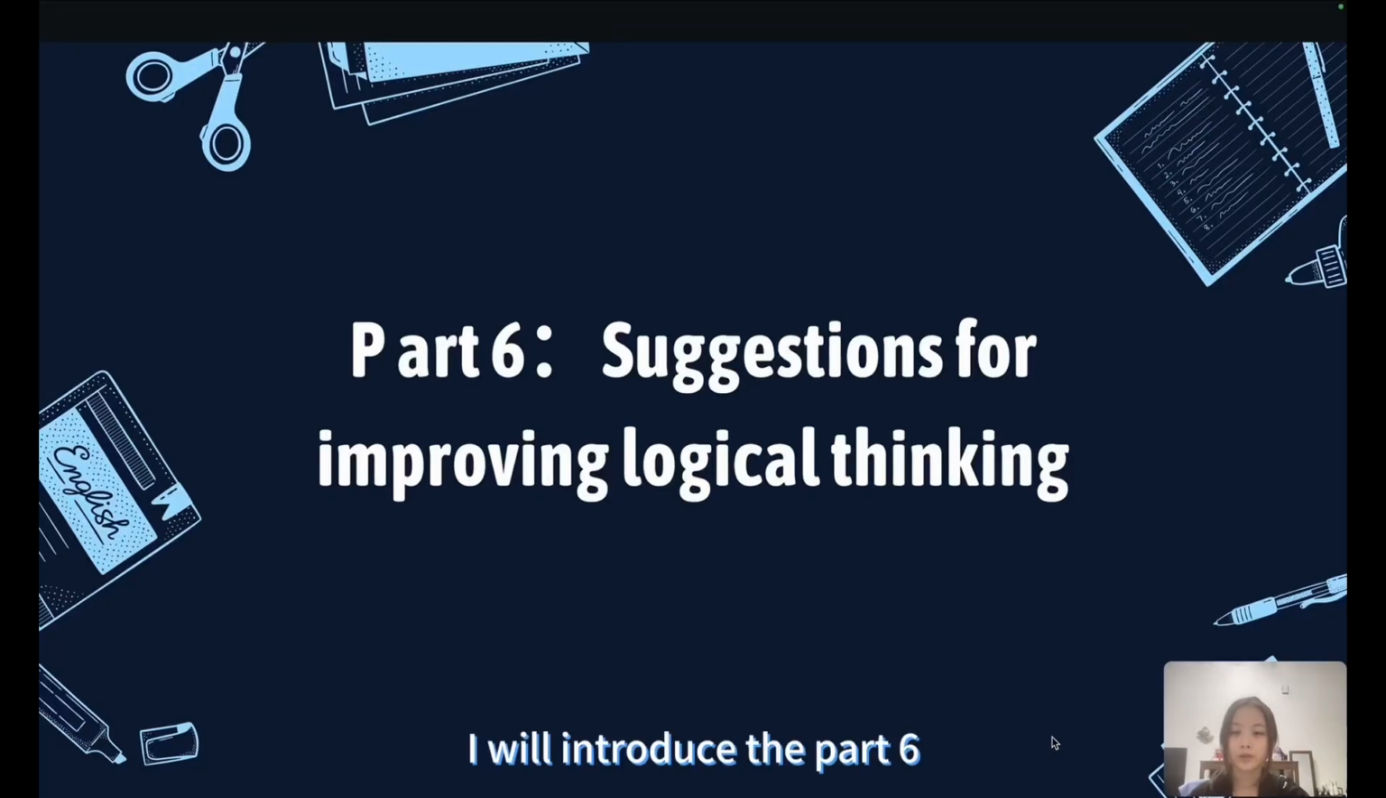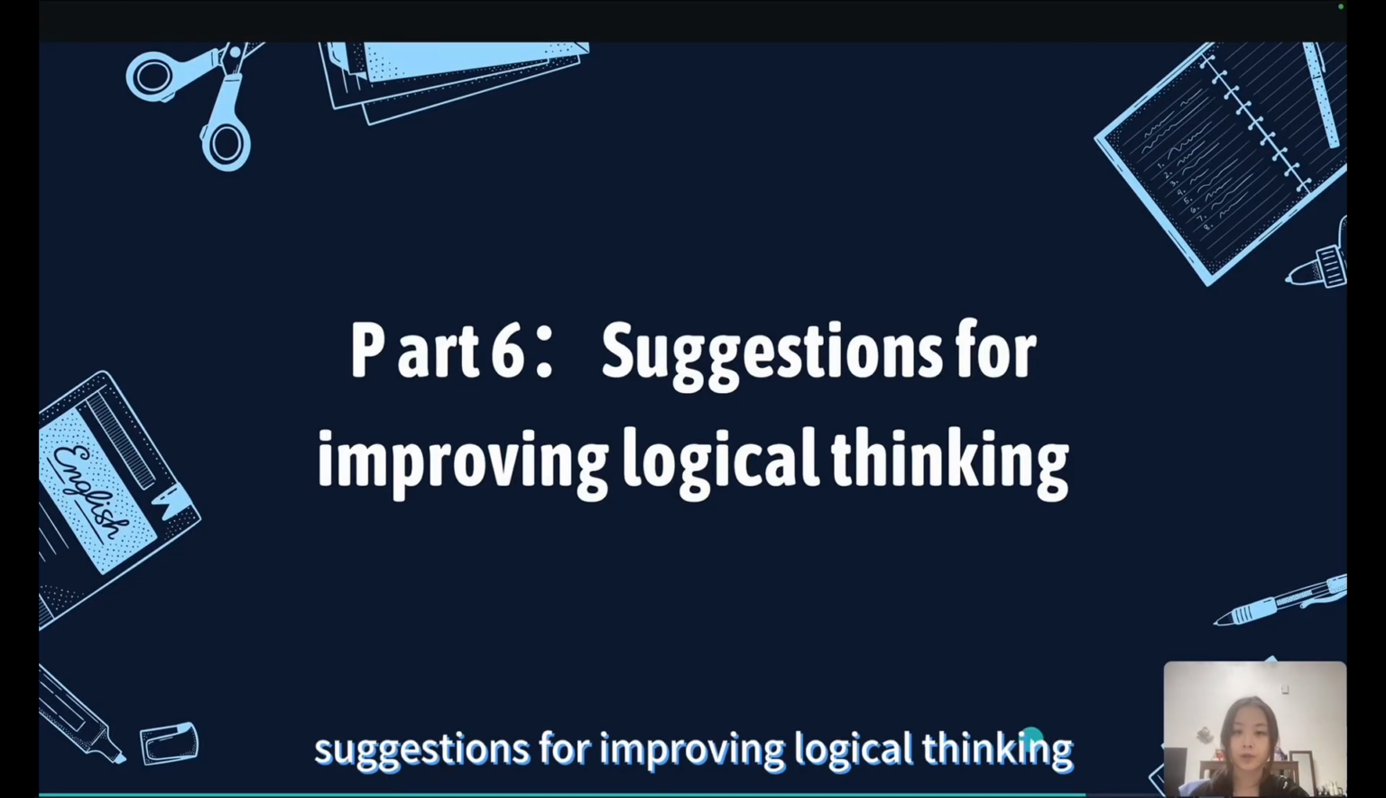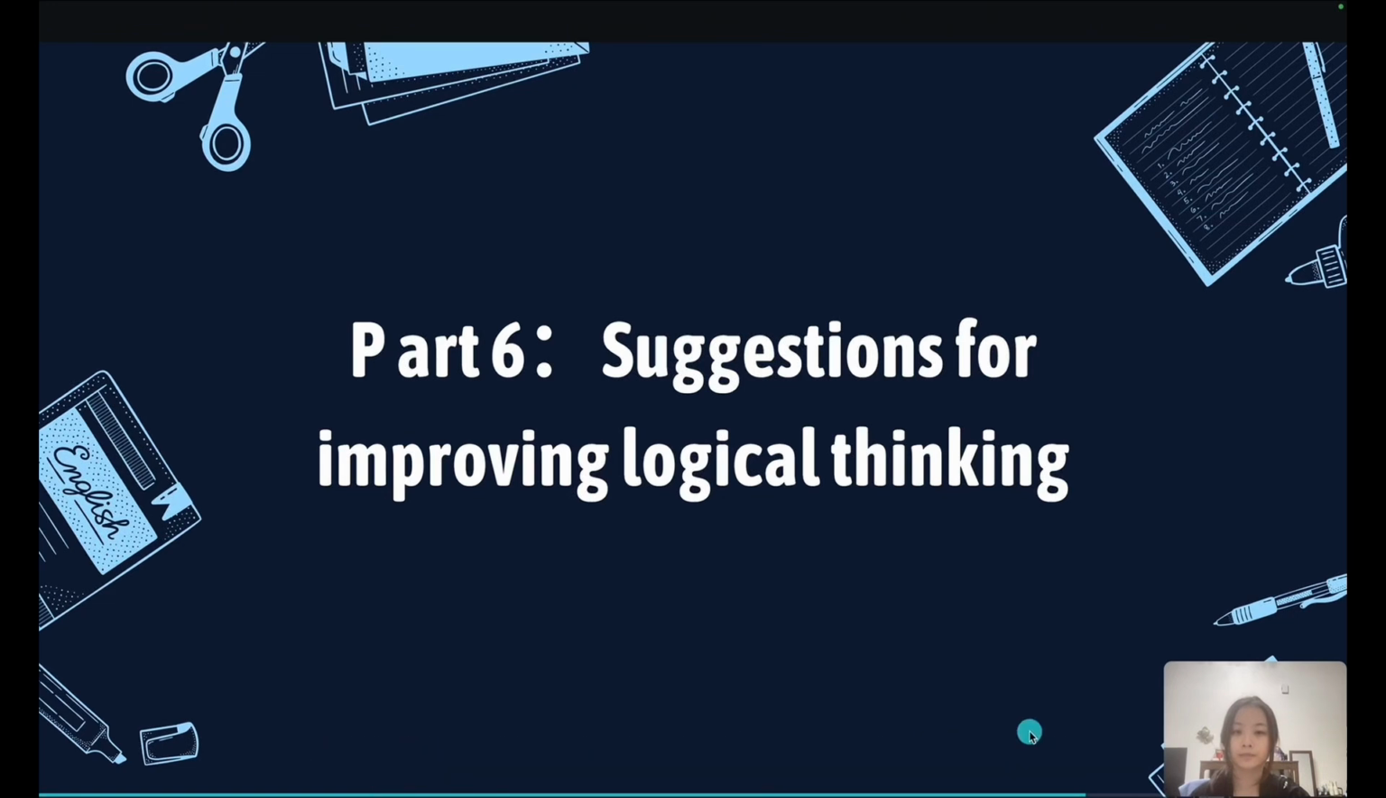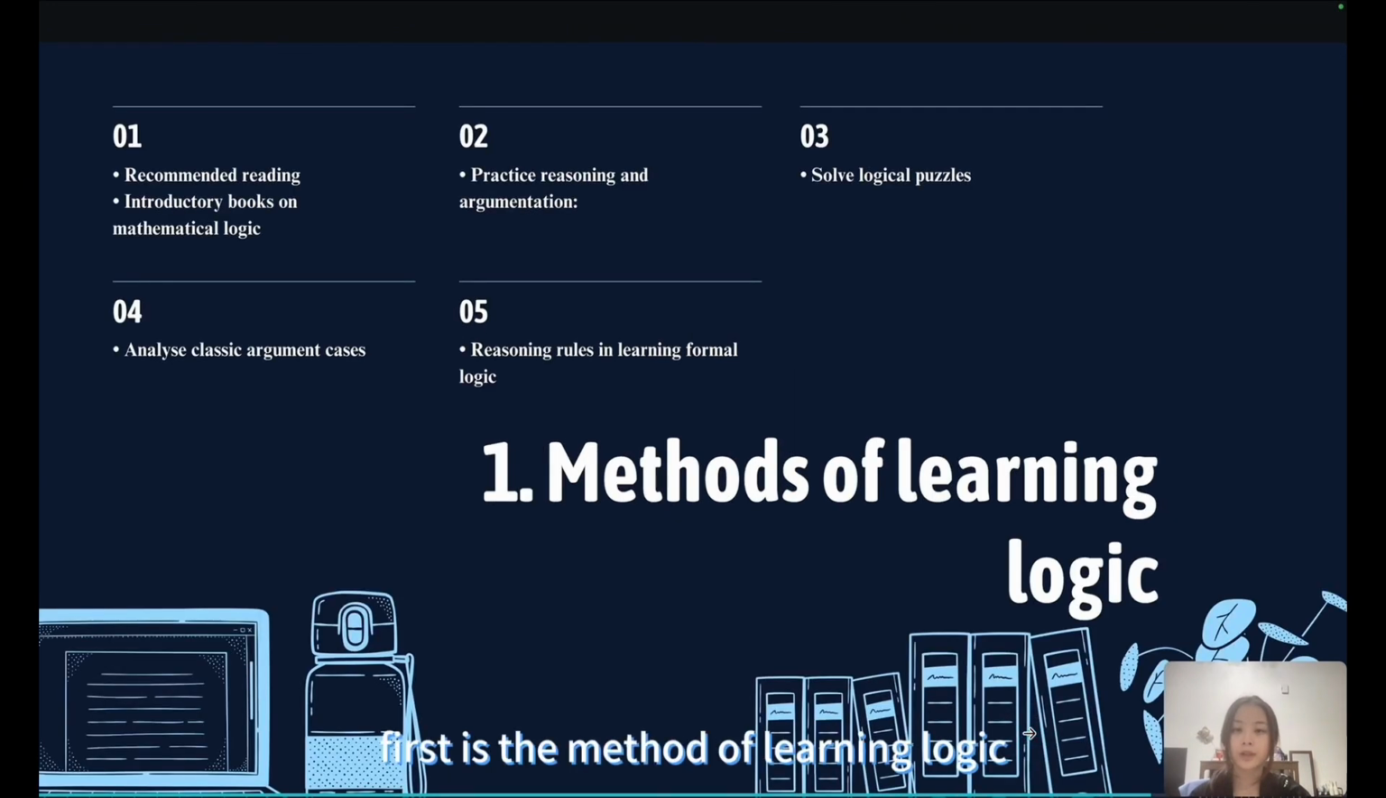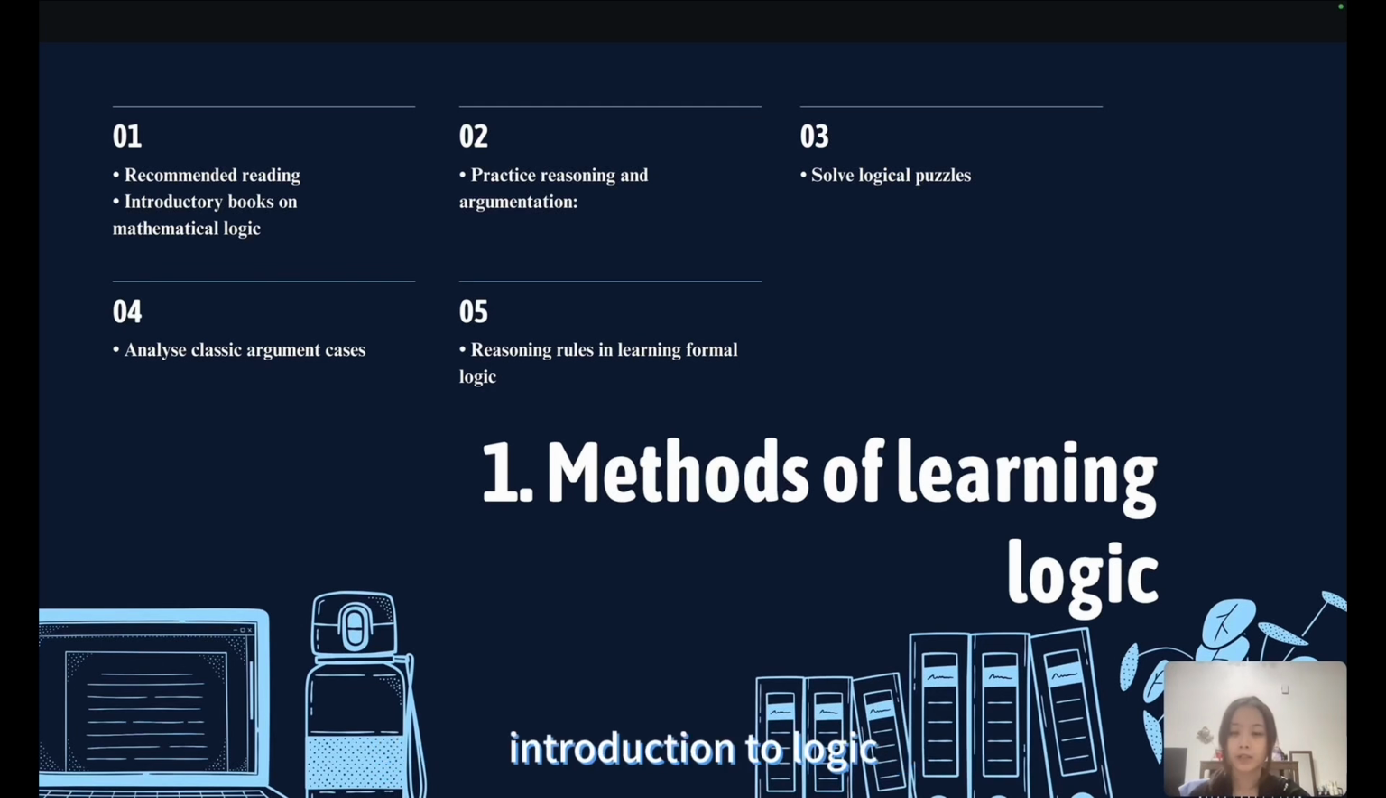I will introduce part 6, suggestions for improving logical thinking. First is the methods of learning logic. Read books like Introduction to Logic and The Art of Thinking Clearly. Solve some puzzles like Sudoku or logic riddles to sharpen your reasoning. Also analyze classic arguments and study some formal logic rules to understand structured thinking.